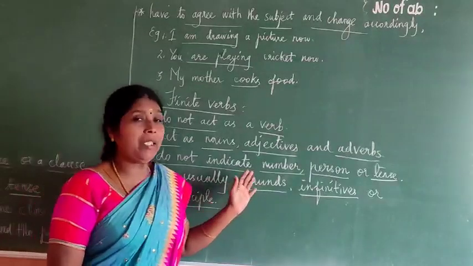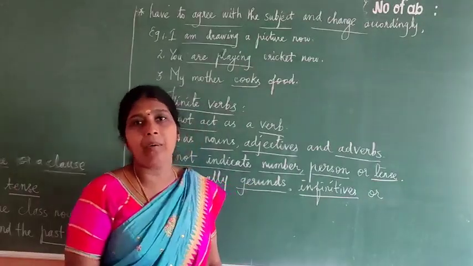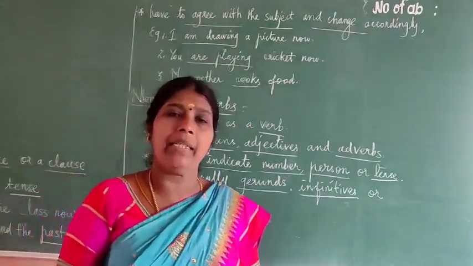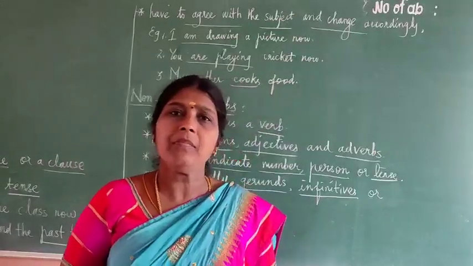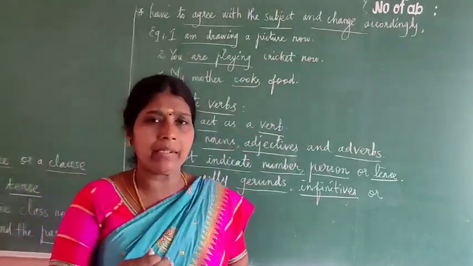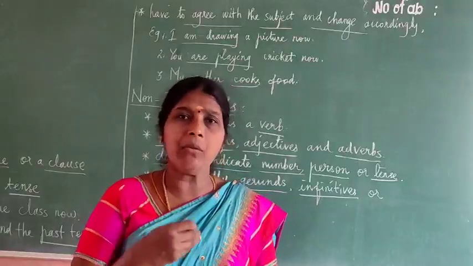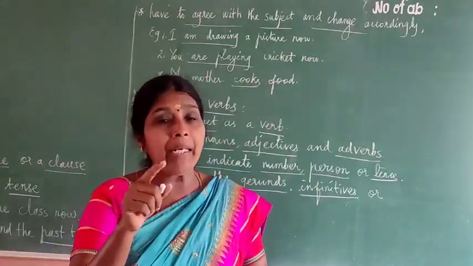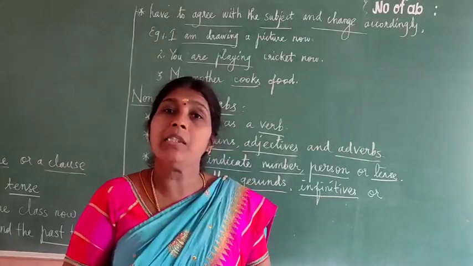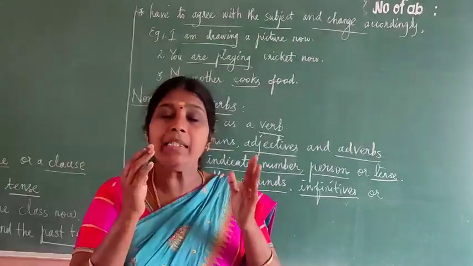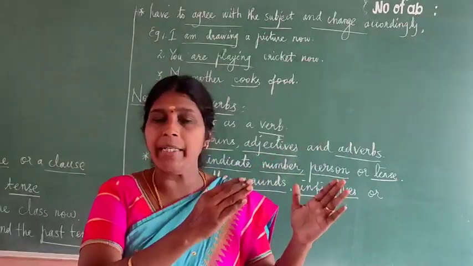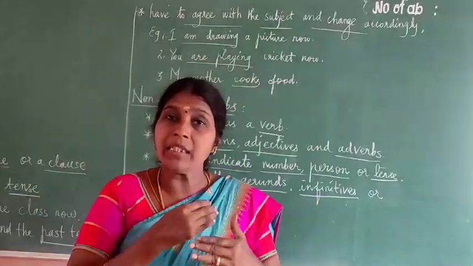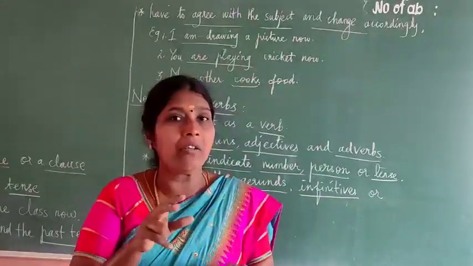So here, gerund means what? The ing form: verb 1 plus ing. For example, cycling is a good exercise. Swimming is a good exercise. Swimming, ing form, so this one is a gerund. A gerund comes at first only, and it acts as a noun. Swimming here is not a verb.